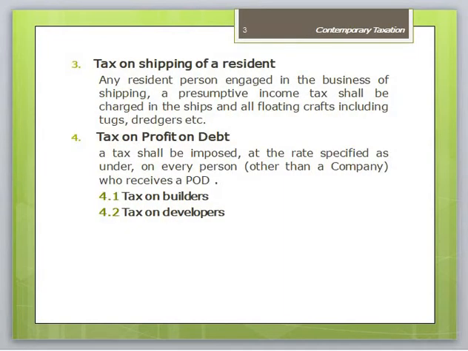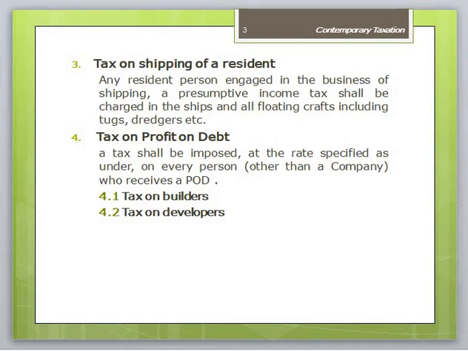Tax on shipping for a resident. In the case of any resident person engaged in the business of shipping, income tax shall be charged in the following manner. Ships and all floating craft, including tugs, dredgers, survey vessels, and any other specialized craft, purchased on bareboat charter, erected and flying the Pakistan flag, shall be subject to tonnage tax on an income equivalent to $1 as per gross registered tonnage per annum.